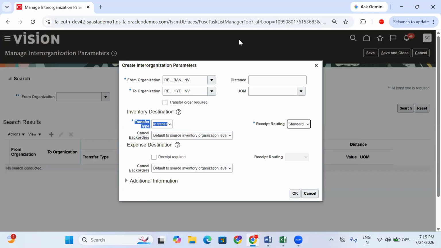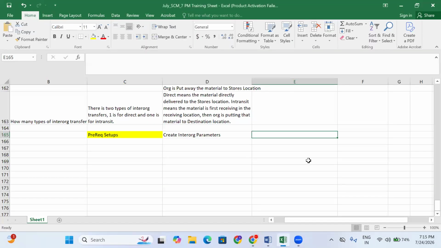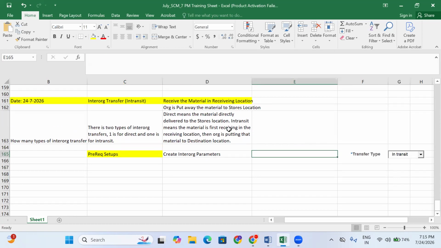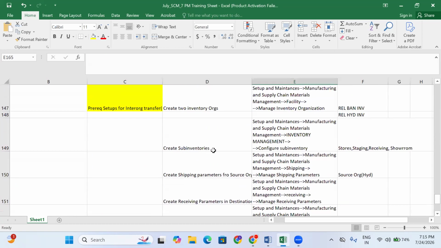So here I am using standard, and the transfer type is in-transit.